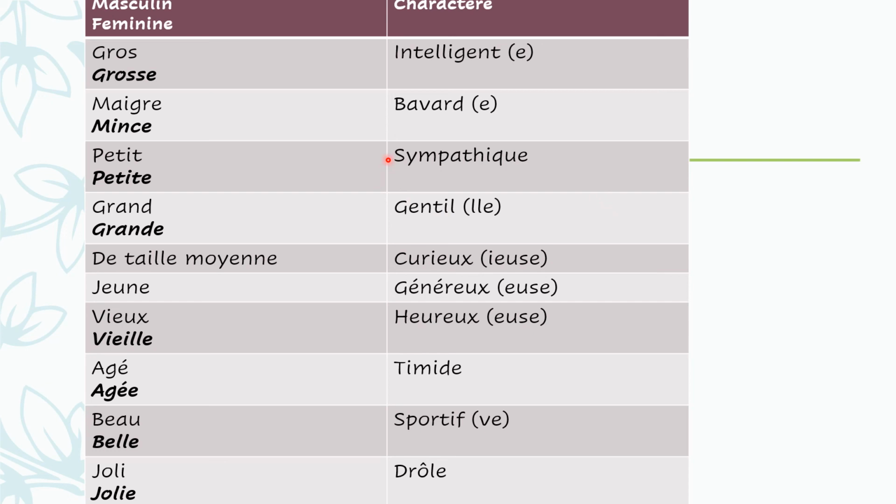Sympathique means kind as well, okay? But it's unisex. Then we have gentil as opposed to gentille. Gentil, G-E-N-T-I-L, which means kind, as opposed to gentille with two L's, G-E-N-T-I-L-L-E.